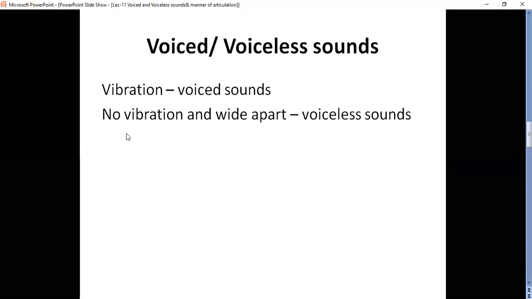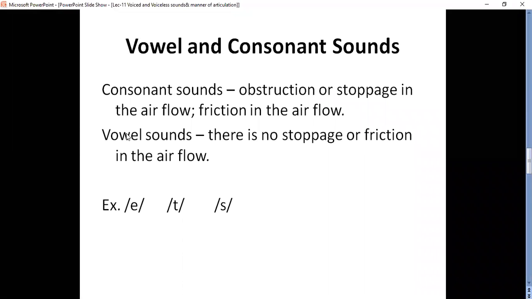For voiced sounds, there is vibration. For voiceless sounds, there is no vibration, and vocal cords are wide apart. And vowel and consonant sounds. Okay, how to differentiate? How to distinguish, separate consonant sounds from vowel sounds? What are consonant sounds? What are vowel sounds?